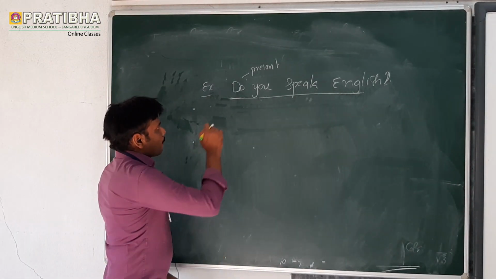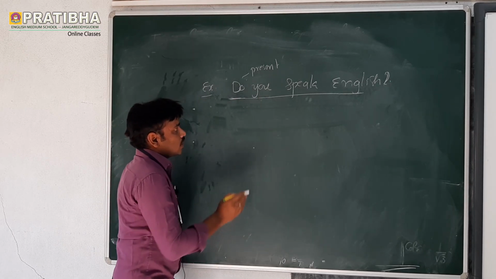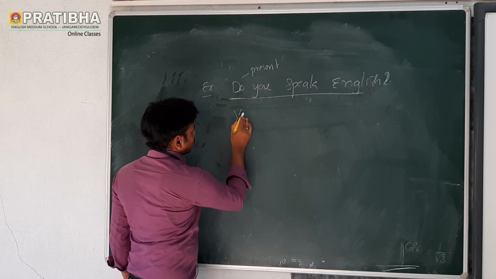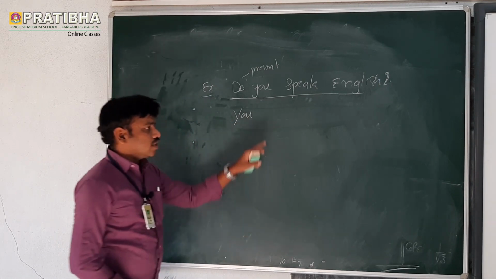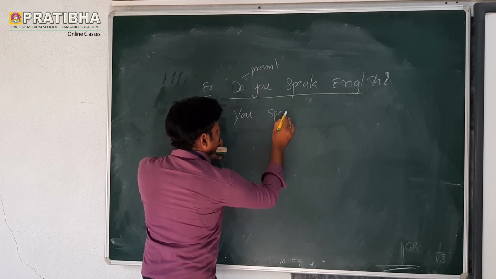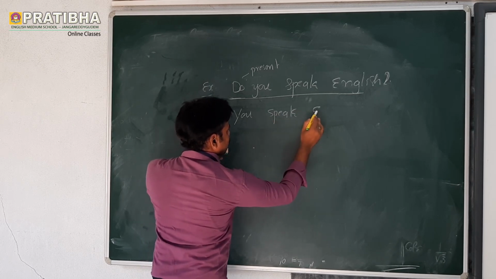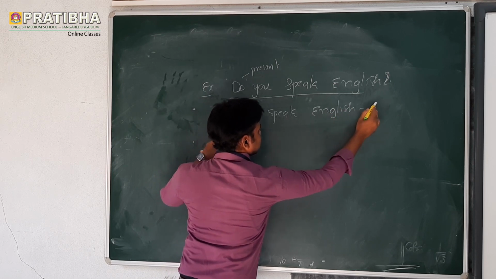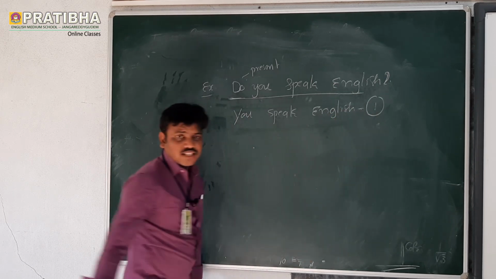Now let's see that. Do you speak English? Take the first step. Take the subject in the first place. What is the subject here? You is the subject. You speak English. This is the first step. What is the first step?